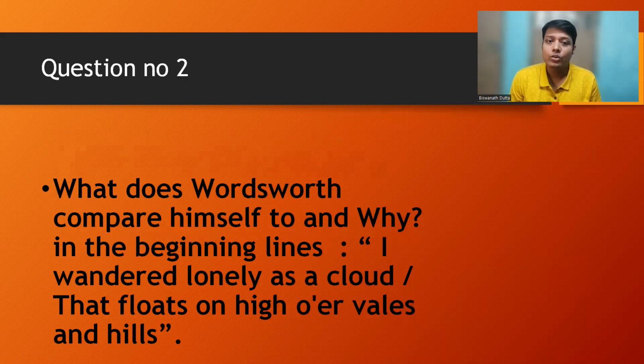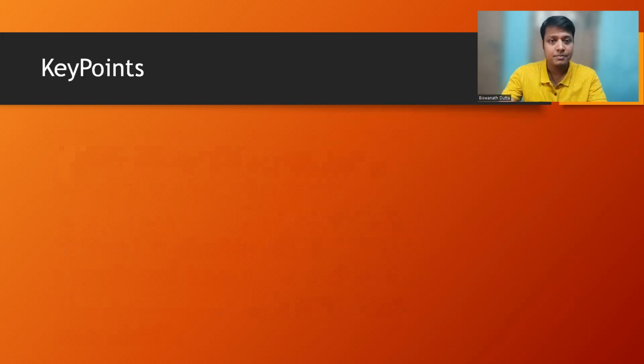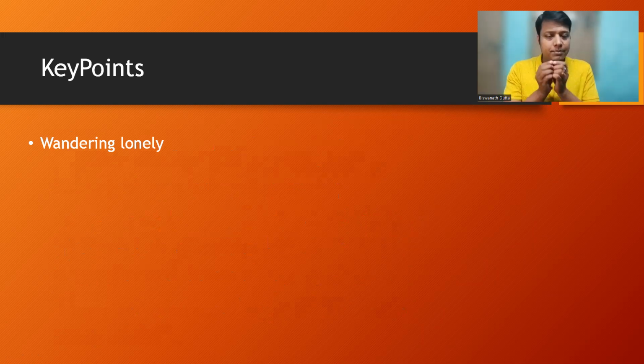I wandered lonely as a cloud that floats on high over vales and hills. This is very much important. And here I am going to reveal to you the key points you must use in writing the answer to this question. The first key point, which you have to understand, is wandering lonely. Now, here I am going to explain these first 2 lines of the poem, because here the poet says that I am wandering, I am roaming around all alone. And here the poet says the piece of cloud, a wisp of cloud, is also wandering alone in the sky.